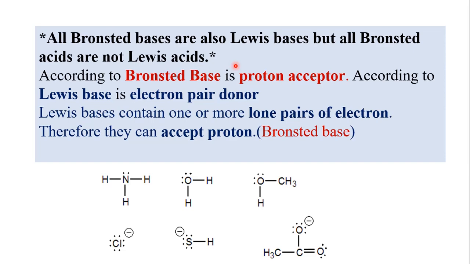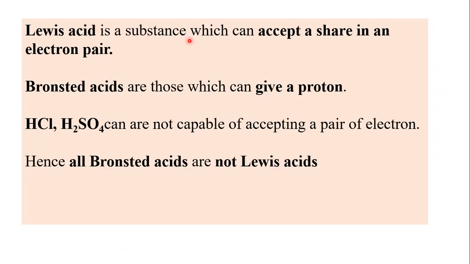are not Lewis acids. That means Lewis acid is a substance which can accept an electron pair, and Bronsted acids are those which can donate a proton. And you know that HCl, H2SO4, these are examples of Bronsted acid, but they are not capable of accepting a pair of electrons. Therefore all Bronsted acids are not Lewis acids, but all Bronsted bases are Lewis bases.